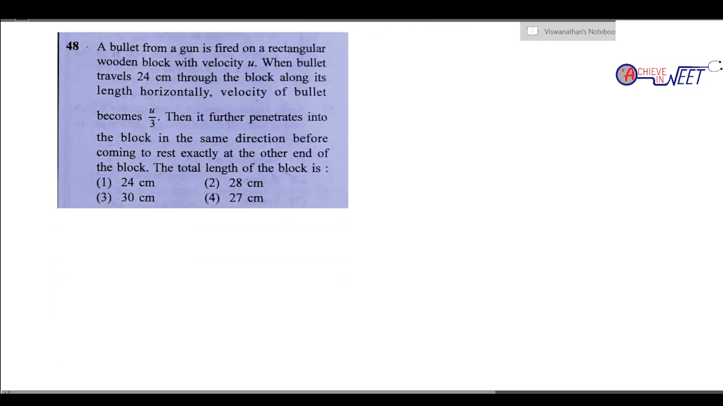Okay, next question. A bullet is fired from a gun on a rectangular wooden block with velocity u. When the bullet travels 24 centimeter through the block horizontally, the velocity becomes u by 3. It further penetrates into the block in the same direction and comes to rest exactly at the other end of the block. What is the total length of the block? It's a very straightforward question. Let the total length of the block be x.